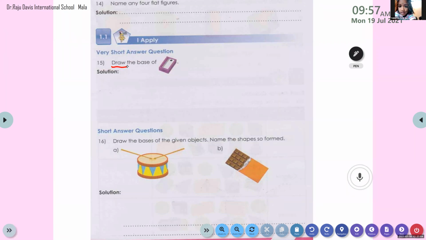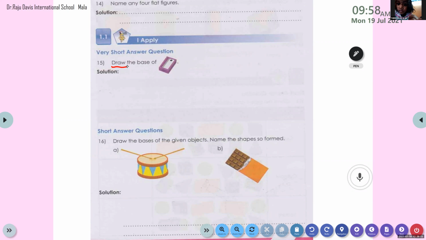Draw. How do we draw? Draw the. The. Base. Base of. Very good.